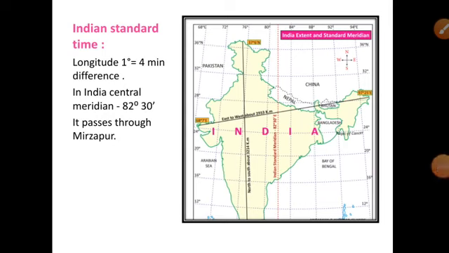Next, Indian Standard Time. Students, you know many countries have different times. Do you know how the time can be calculated? Already you studied about latitude and longitude in your previous class. The time is calculated by the longitudes which passes in that specific country. Based on the longitude degree, the time will be calculated. Here, a difference of 1 degree longitude will make 4 minutes different.